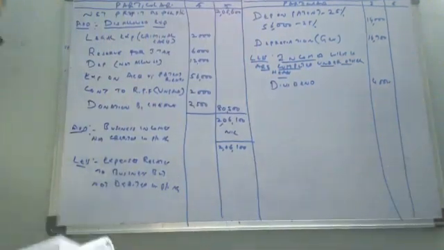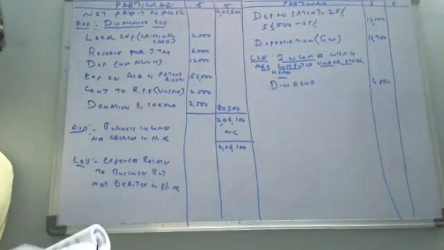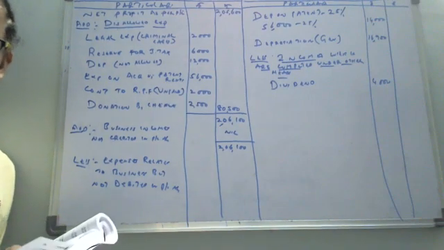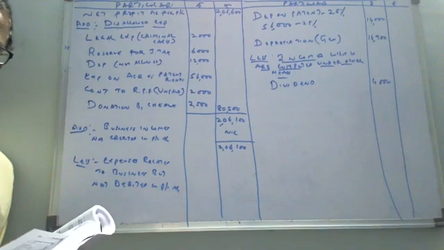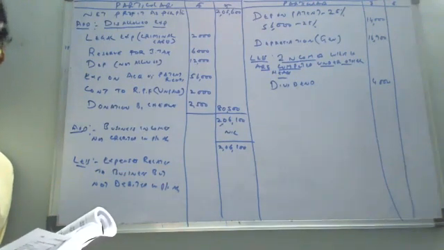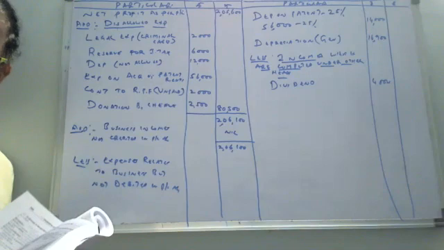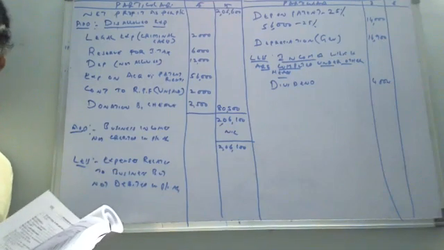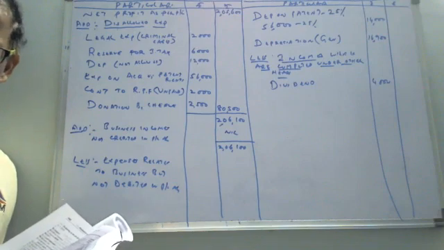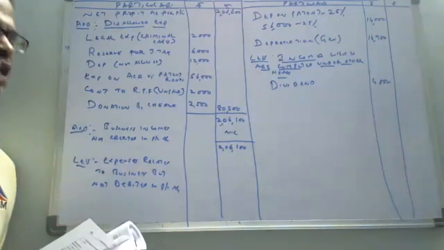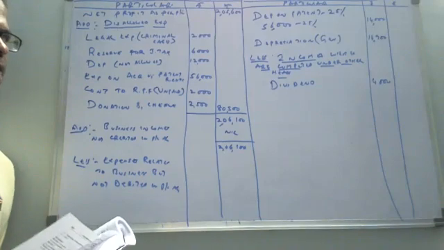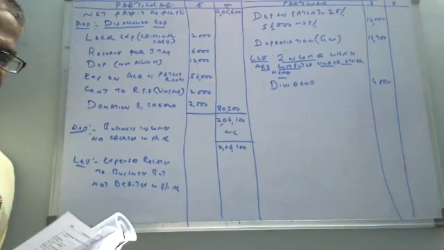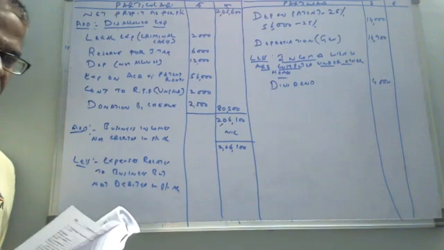Next. Bad debts recovered. It is a business income because he has given the bracket allowed earlier. Allowed earlier means it is taken as business income. If you compare the last problem, in the other information he may have mentioned disallowed earlier. Disallowed means you do not mention it as business income. Now we are taking it as business income.